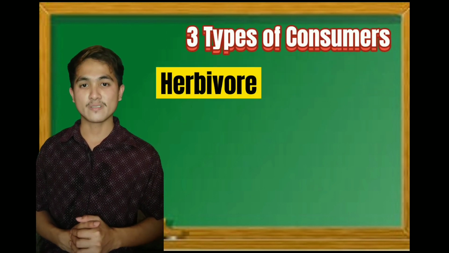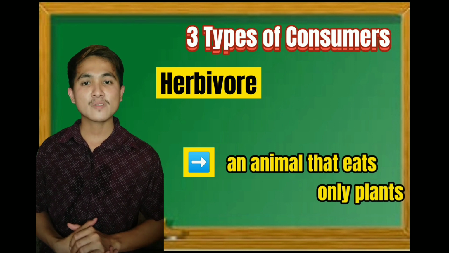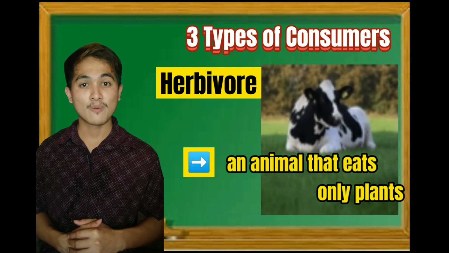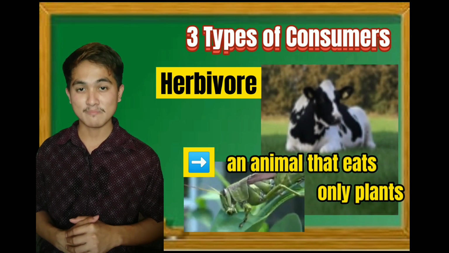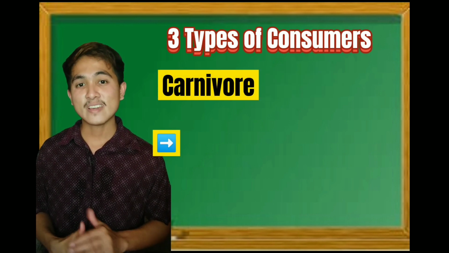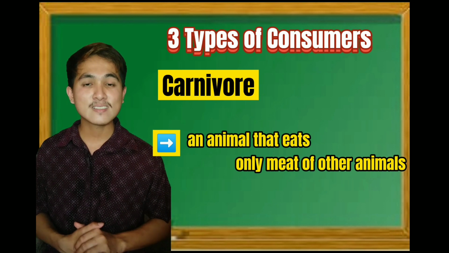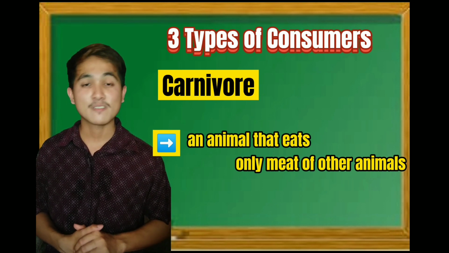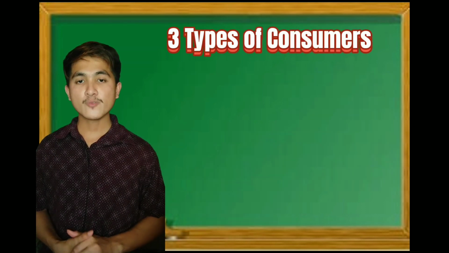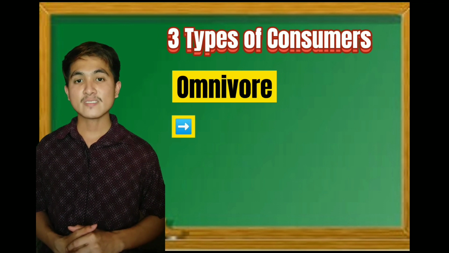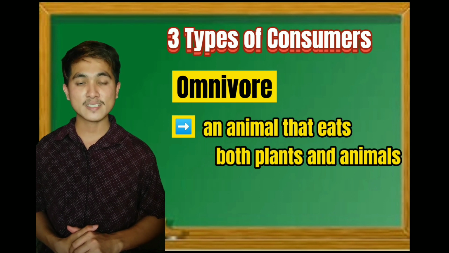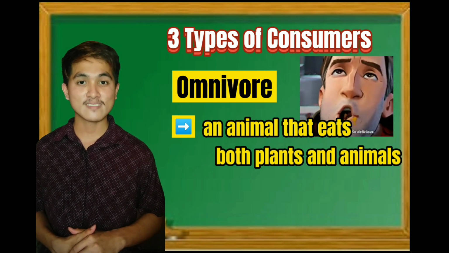First is herbivore. This is an animal that eats only plants. For example, cow, grasshopper, and many more. Second is carnivore. This is an animal that eats only meat of the other animals. For example, lion and tiger. The third one is omnivore. This is a living organism that eats both plants and animals. For example, human and bear.